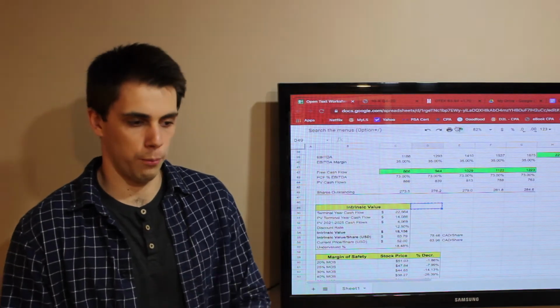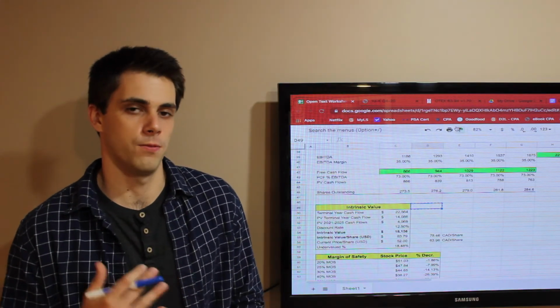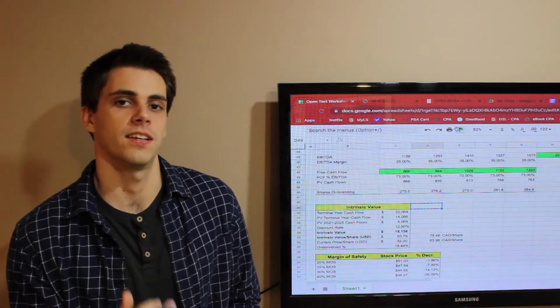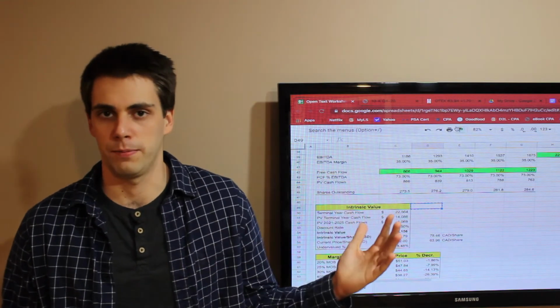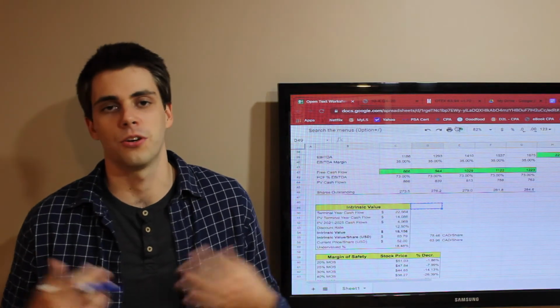So in order to protect yourself and put yourself in a good position when you're investing, you want to have sufficient margin of safety, which means buying at a discount below your calculated intrinsic value that's sufficient that even if they don't hit those lofty growth expectations or even moderate growth expectations, which is what we did here, then you're still going to be okay.